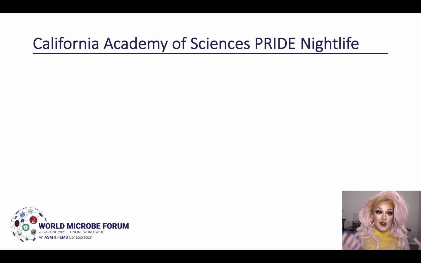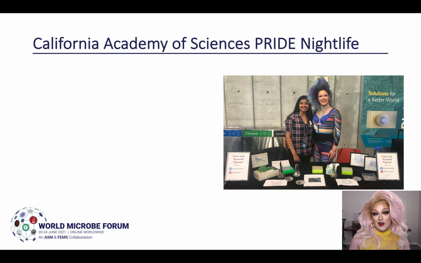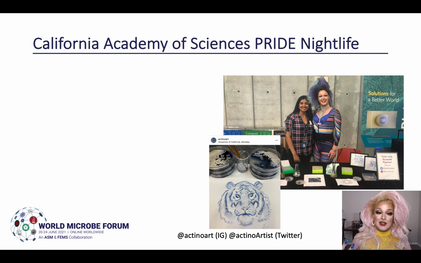So I collaborated with a very talented postdoc in our lab. Her name is Vinitha Zachariah, and she actually paints with bacterial pigments. So she is an actino artist. She freehand paints with a pigmented antibiotic called actinorhodin, and it's produced by the bacterium called Streptomyces coelicolor. And I'm super inspired by this work that she does. I think it's so cool.